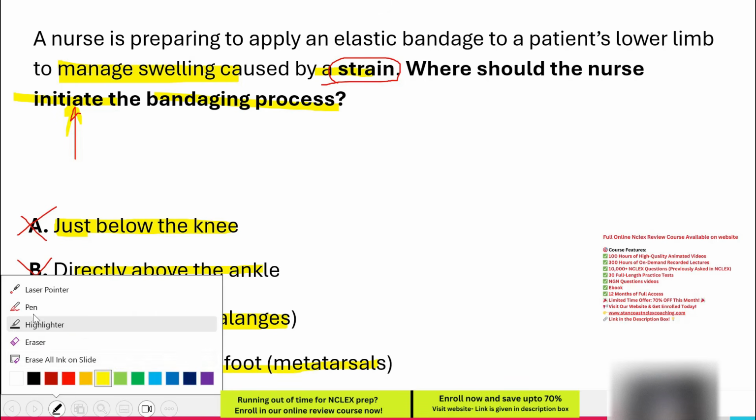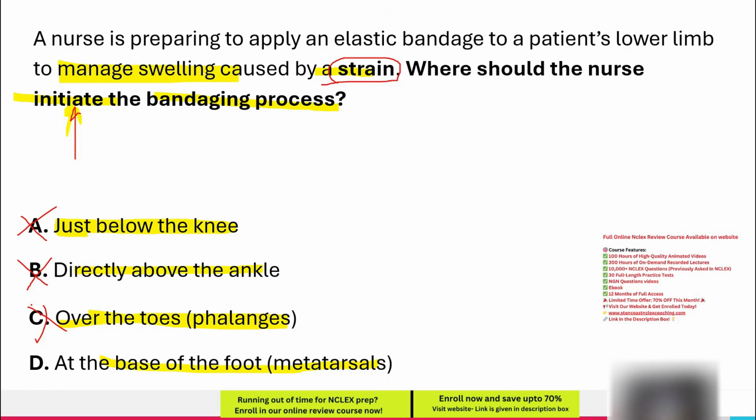Option D, at the base of the foot, metatarsals. The metatarsals form the base of the foot, and starting here ensures proper distal to proximal compression, allowing fluid to move upwards toward the body for better circulation. This technique reduces swelling effectively while keeping the toes exposed for assessment. Since this option aligns with best practices for wrapping to manage swelling, and the question asks for the correct starting point, this option is correct.